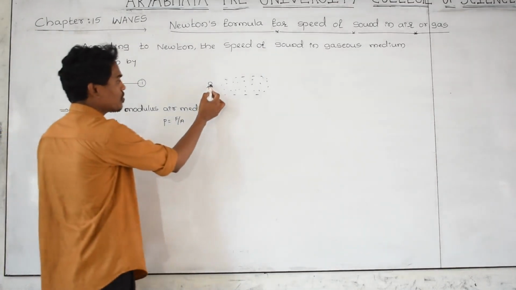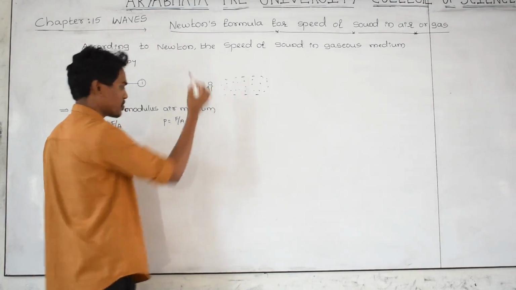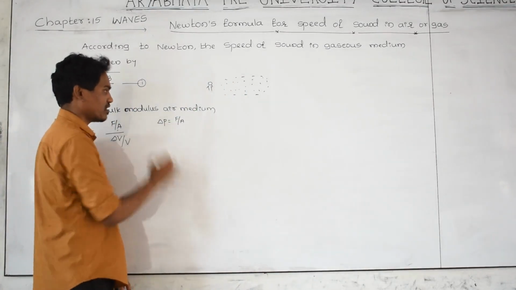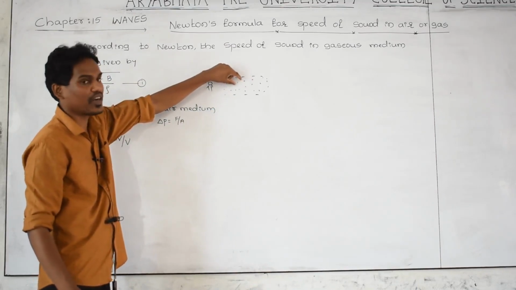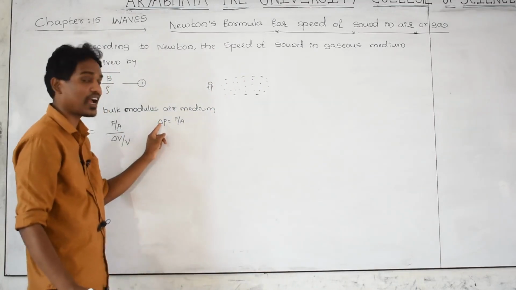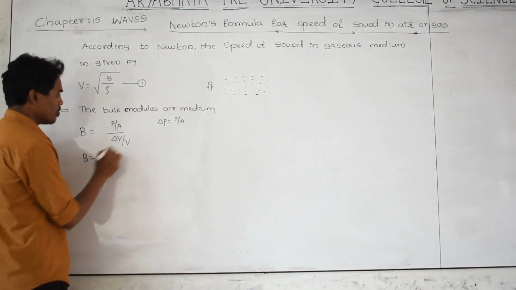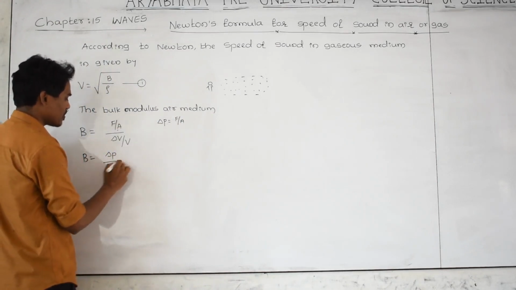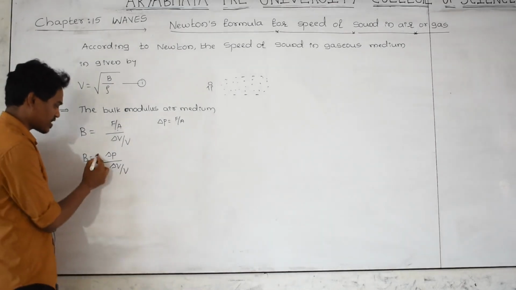And here when the person talks, he is putting pressure on the air particles, and the pressure changes. The changing quantity can be indicated as a delta function. That's why when the person talks, there is a change in the pressure in the medium. The medium particles' pressure changes, therefore the changing quantity is indicated as delta P. Therefore B is equal to minus delta P divided by delta V divided by V.